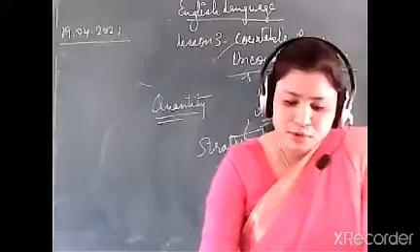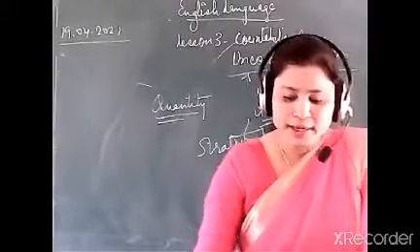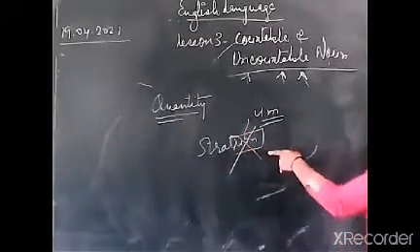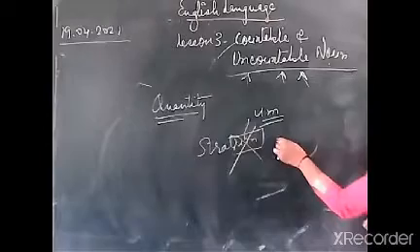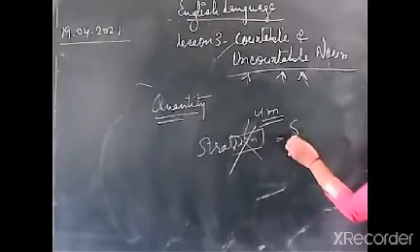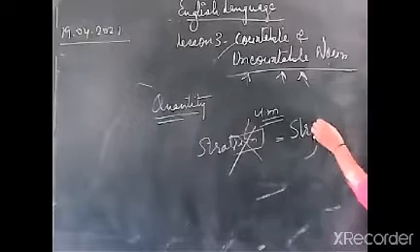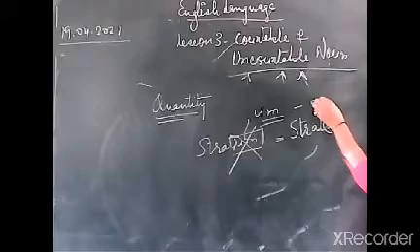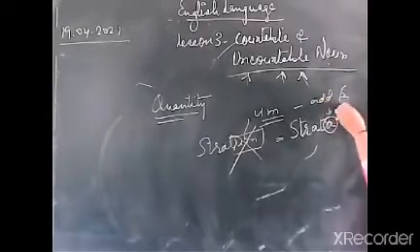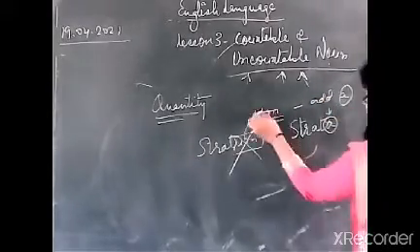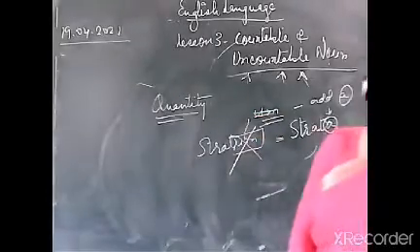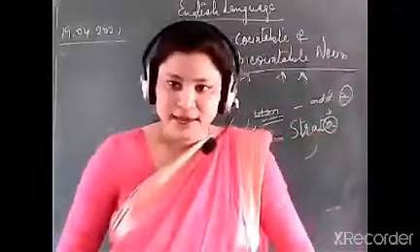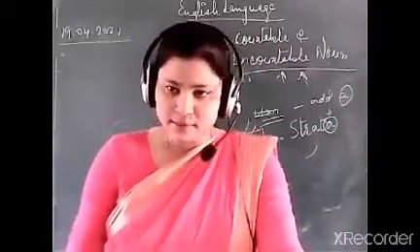The plural is formed by dropping UM from the singular and then adding A. Dropping UM means we have to cut these two letters and simply use A. So this will be strata. Here we only add A and drop UM. You have to drop UM from the singular noun and simply use A. That becomes the plural. Clear? Okay, thank you, ma'am.